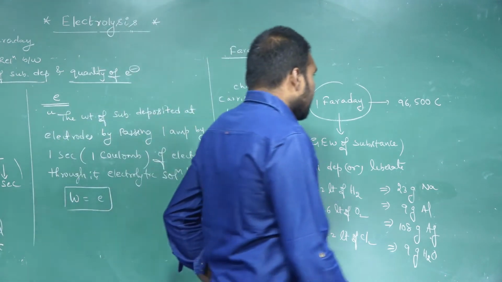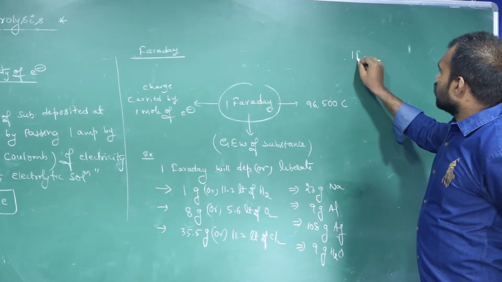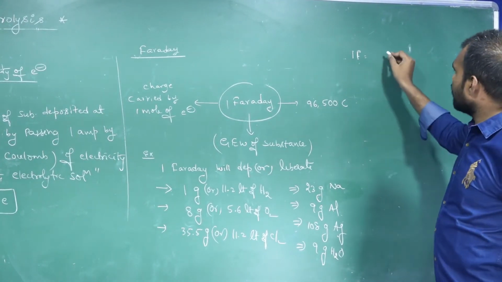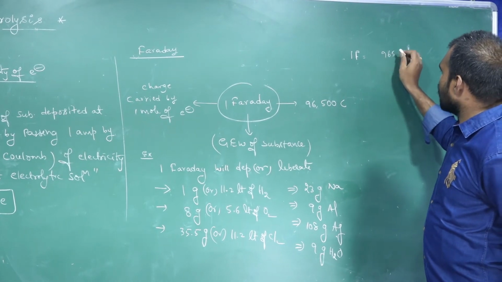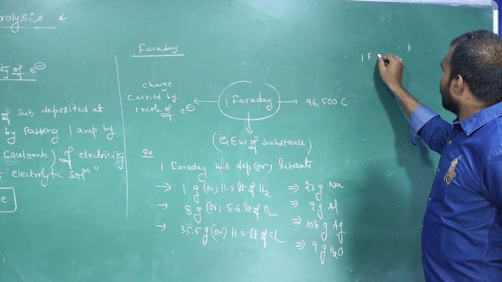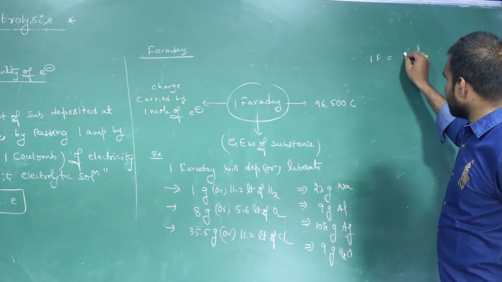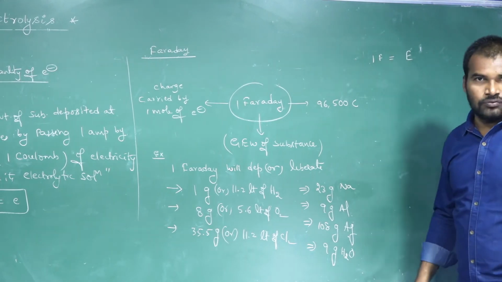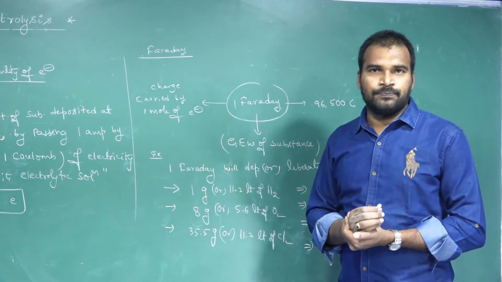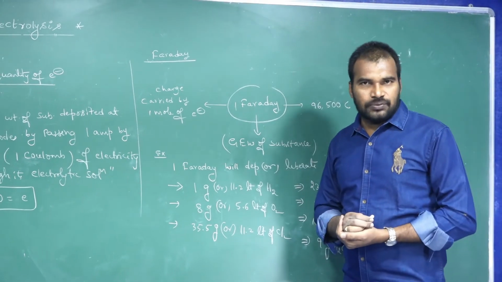Now, I told you already, 1 Faraday is equal to 96,500 coulombs, and 1 Faraday always will deposit its gram equivalent weight. I told you, gram equivalent weight is nothing but E.